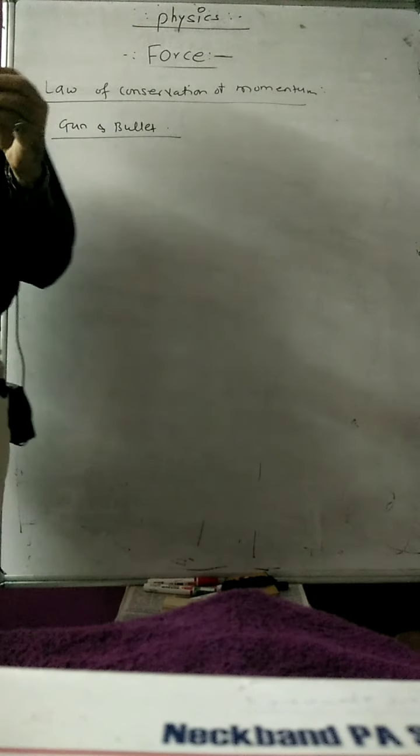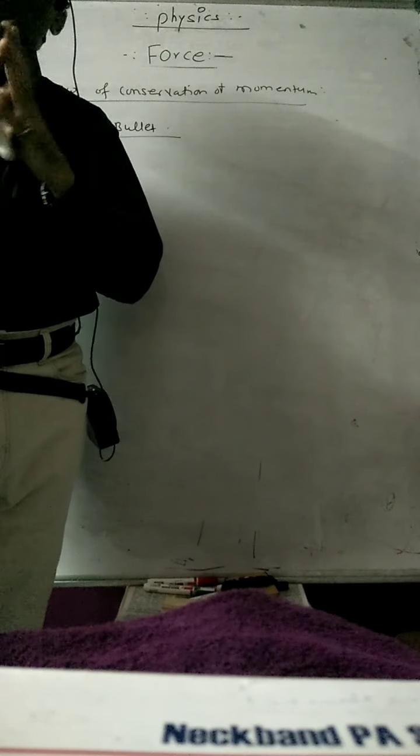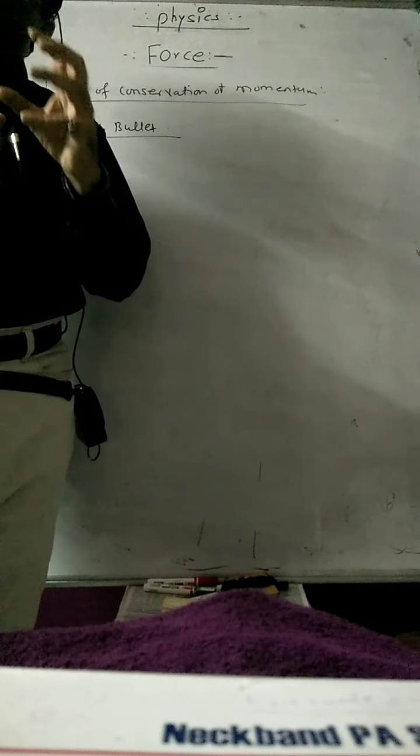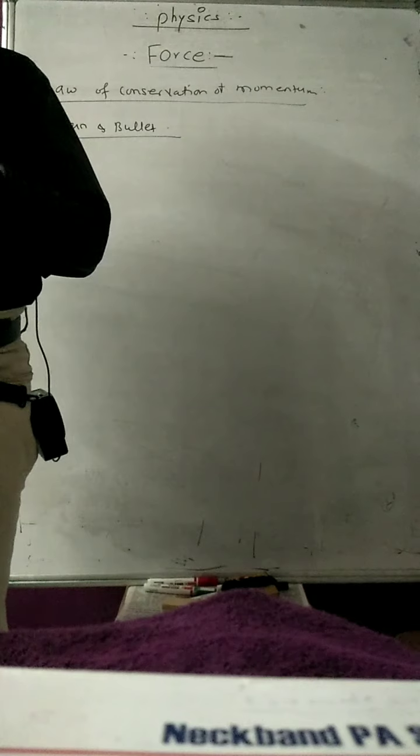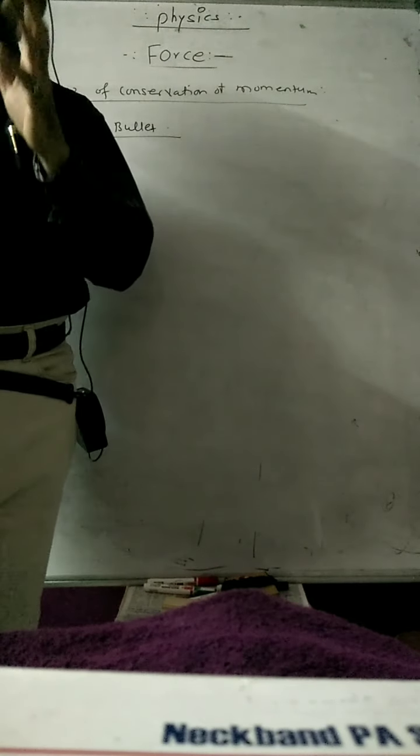Suppose we have fired the bullet from the gun. Initially the gun and bullet have the same momentum. How much momentum? Because both are in the rest position. The bullet is in the rest position, the gun is also in the rest position. So when they are at rest, the initial momentum of bullet and gun will be 0, because m1 u1 plus m2 u2 will be 0.